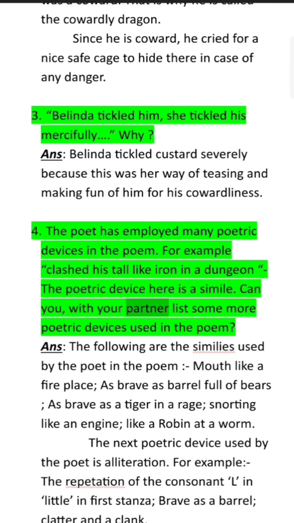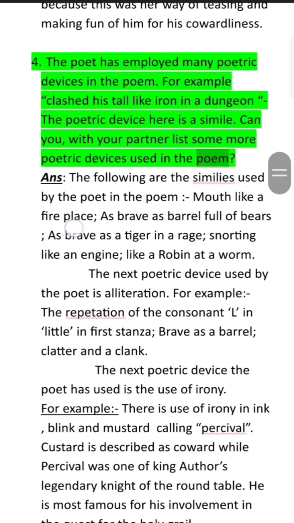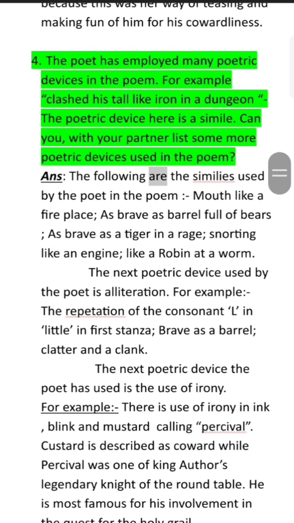Can you, with your partner, list some more poetic devices used in the poem? Ans. The following are the similes used by the poet in the poem. Mouth like a fireplace, as brave as a barrel full of beer, as brave as a tiger in a rage, snorting like an engine, like a robin at a worm.